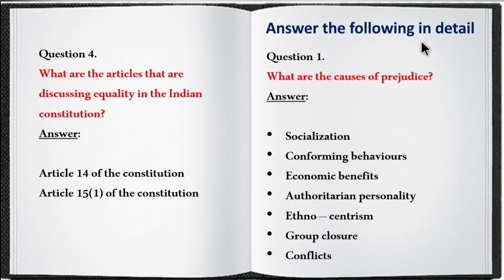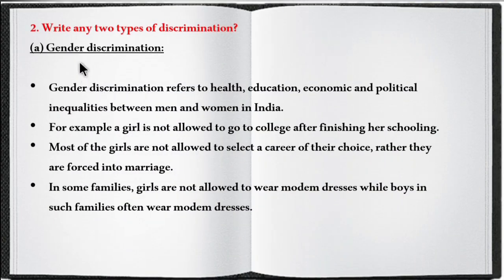So answer the following in detail. First one is, what are the causes for prejudice? Socialization, conforming behaviors, economic benefits, authoritarian personality, ethnocentrism, group closure and conflicts. So these are all the factors or causes for prejudice in the society. Second question, write any two types of discrimination. So it's your choice. You can explain any two.